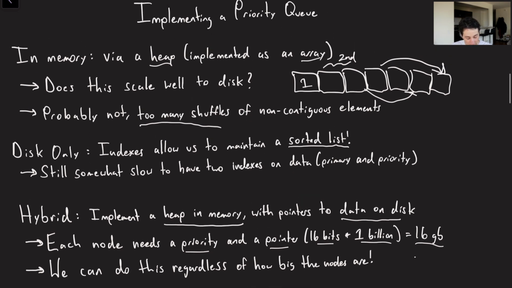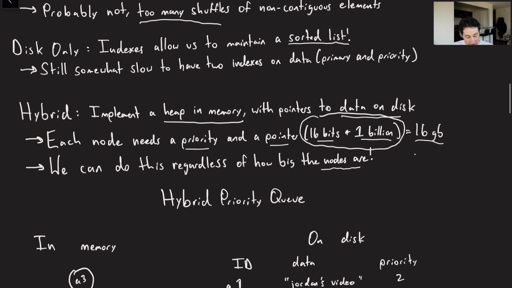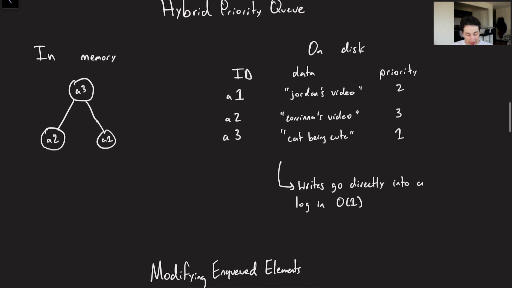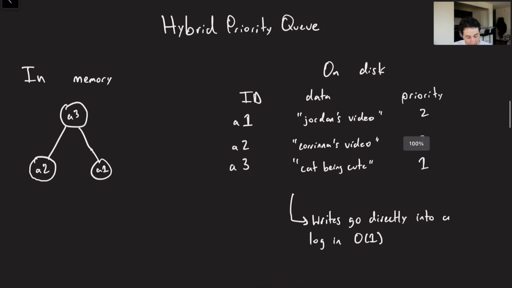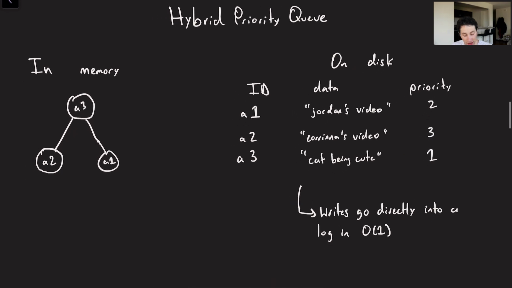Cool, and again, we can do this regardless of how big the nodes are, because our limiting factor is probably going to be memory, and all we really need to store in memory is just this one thing right here. So what does this actually look like, to really solidify that in everyone's understanding? Well, it would be some sort of hybrid priority queue, right?